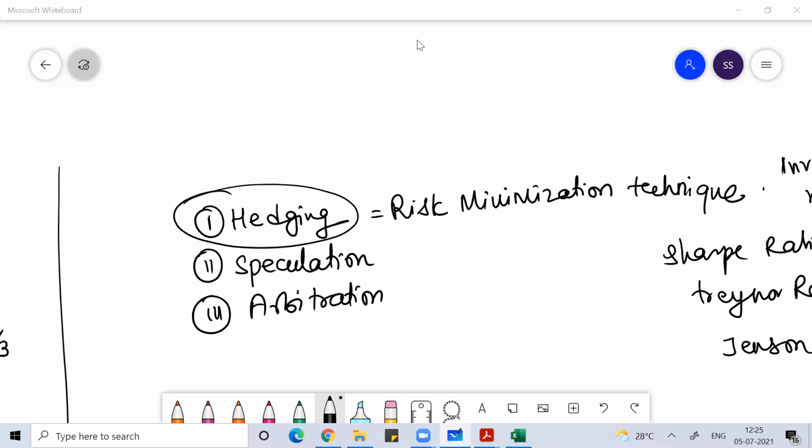So what I can do is go to the derivative market and take a short position in a forward contract or a short position in a futures contract, or I can take a long put or short call in commodity options over the underlying asset. Thereby, I am looking to minimize the risk on my exposure. This is called hedging. Hedging is basically a trading strategy where we work to minimize the risk on our portfolio. Is this clear, everyone?